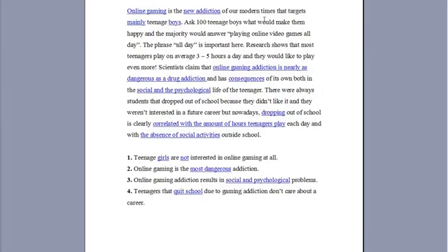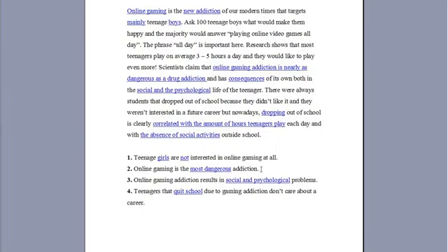Okay, it is not given actually. The text doesn't say that girls are not interested at all. We don't know that. It says that it is mainly boys, the majority is boys, but we don't know anything about girls. They may be interested, some of them at least, some of them maybe not, but we don't know it. The text doesn't say anything about that, so it is not given. Let's go to the next statement.